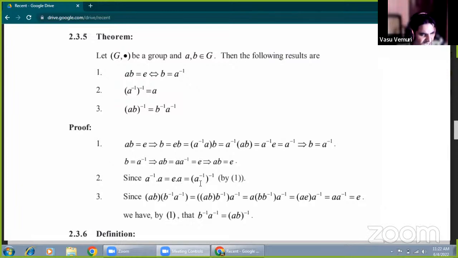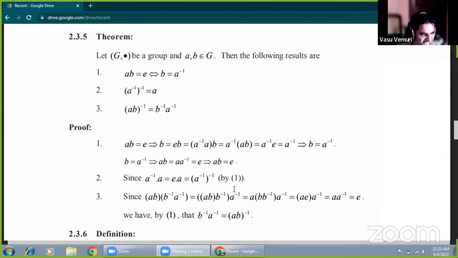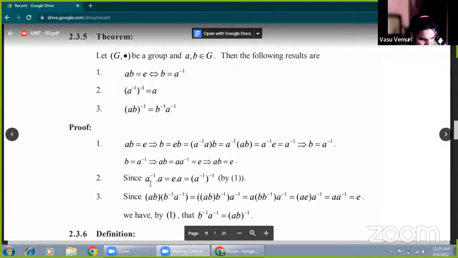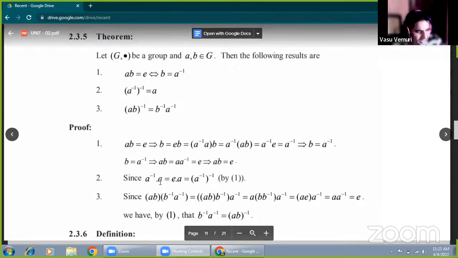So what is the value of e times a? That value is a, which means (a inverse) whole inverse, by the first condition.